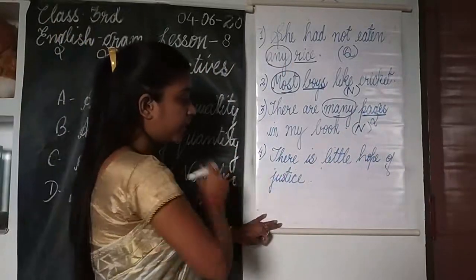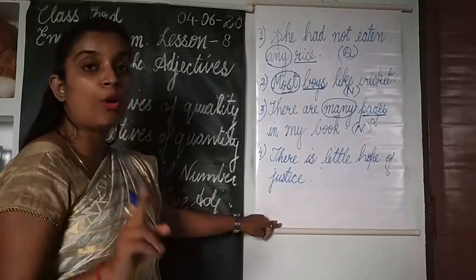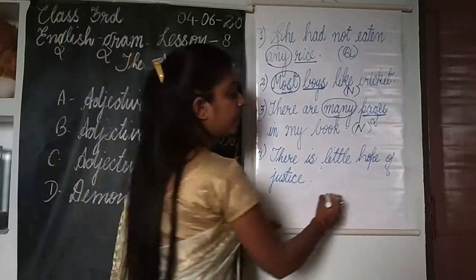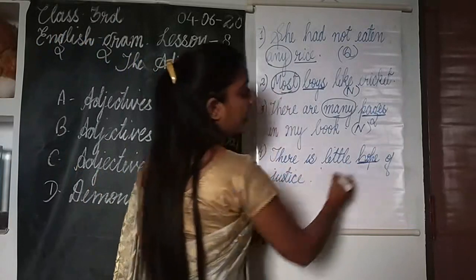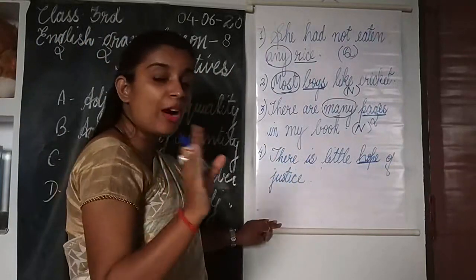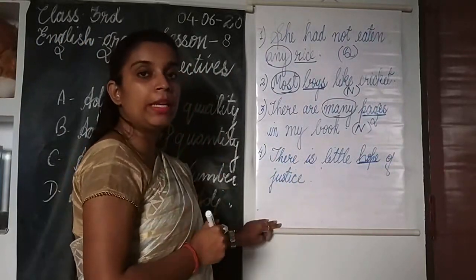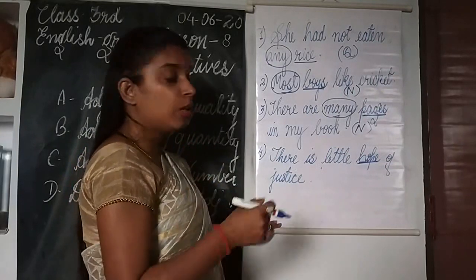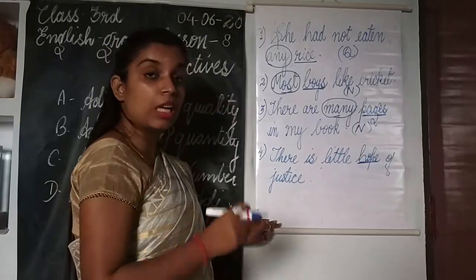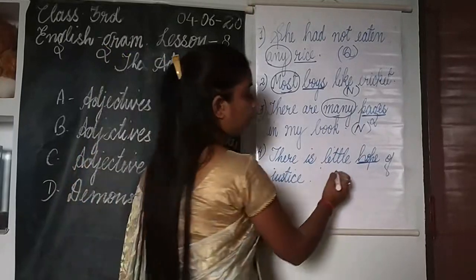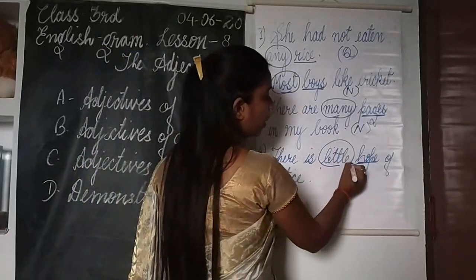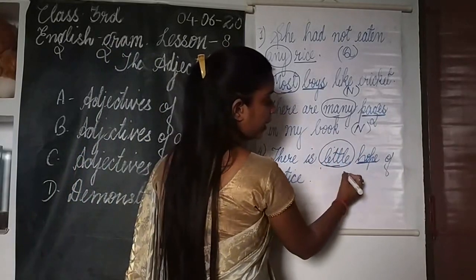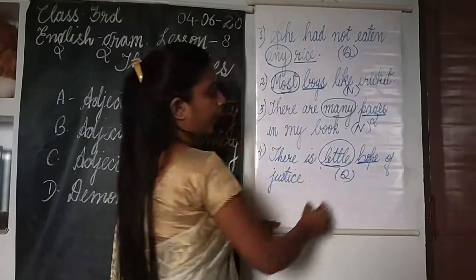And the fourth sentence: There is little hope of justice. Here hope is an abstract noun, an uncountable noun. We cannot count hope in numbers. Hope means ummeed in Hindi. So the word little, which is telling us something about hope, is an adjective of quantity.